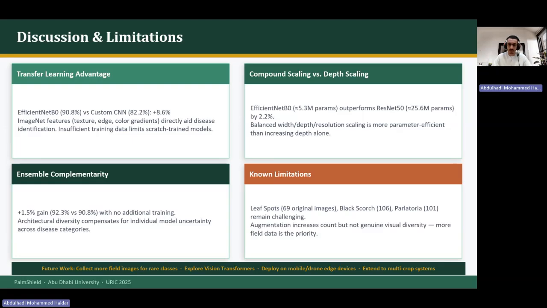We got 92.3%. Now limitations, we know that because leaf spots has only 69 original images, even when we use data augmentation, it is just copied or duplicated images to make it 1,500 using data augmentation. Also for the black scorch and Paralecanium. Okay, so more field data is the priority, same as the other classes.